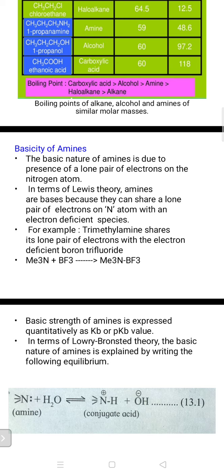As an example, they give trimethylamine. It shares its lone pair of electrons with the electron deficient boron trifluoride. The reaction I give is Me3N plus BF3, which gives Me3N→BF3.